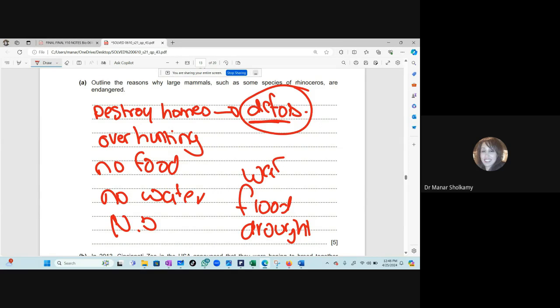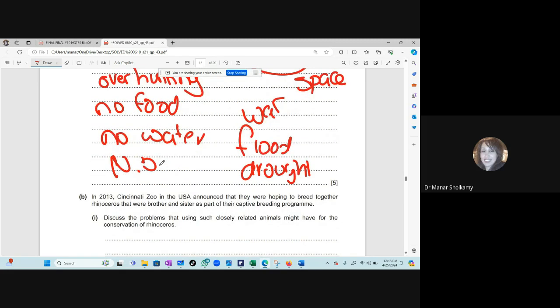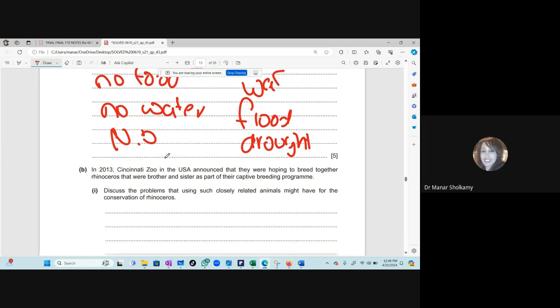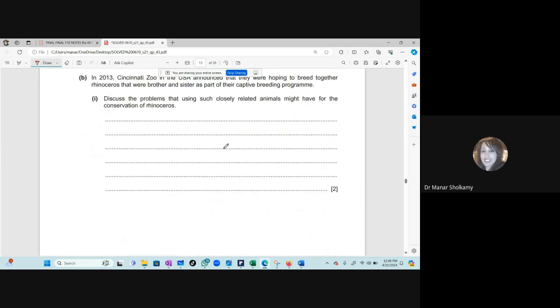Exactly. Every time you mention deforestation, mention why you did it. Deforestation, I mean, I'm going to cut down trees and trees and trees. Why? Because I want space to build homes, to build roads, to build hospitals, whatever. Okay. People are not educated, no food, no water. Any one of those will be the answer.